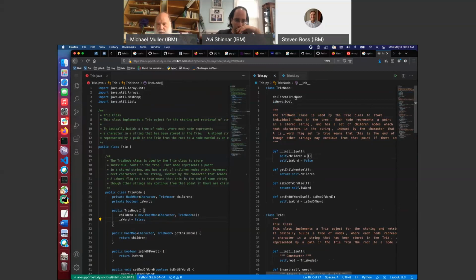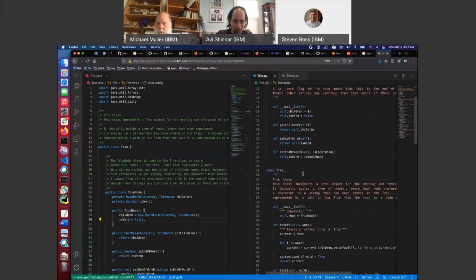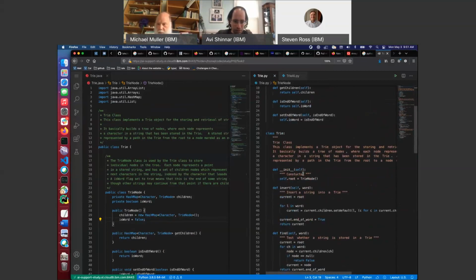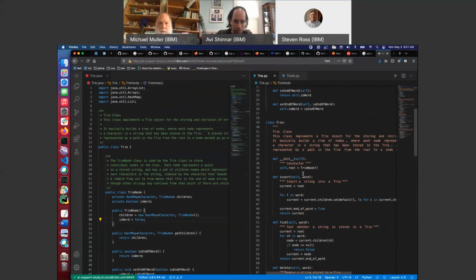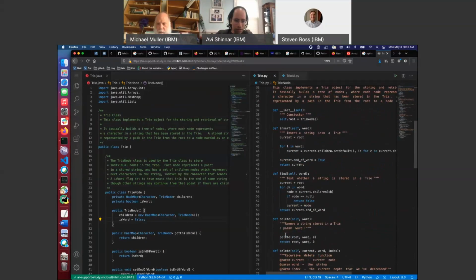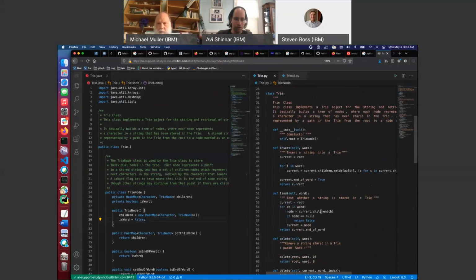Self.children. Oh no, it's not a try node. What am I saying? It's a dictionary from characters. I don't even know what that is in Python. So it looks like, oh, this is interesting. So here it's looking it up.